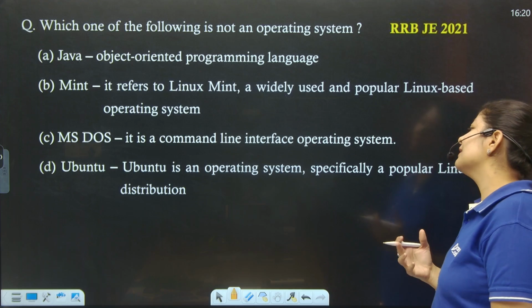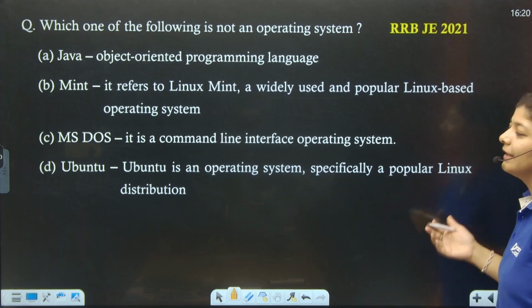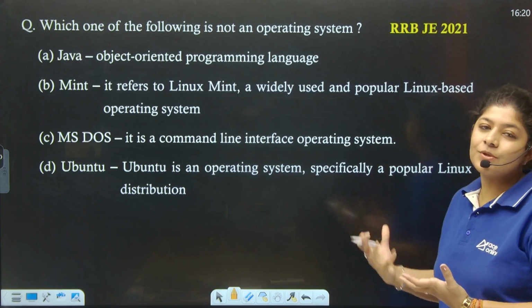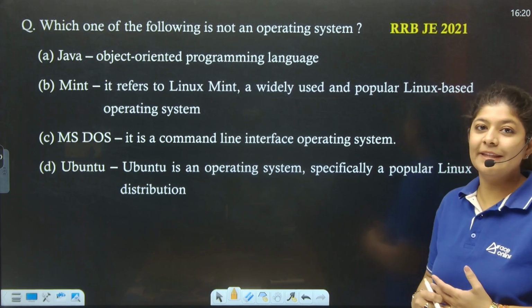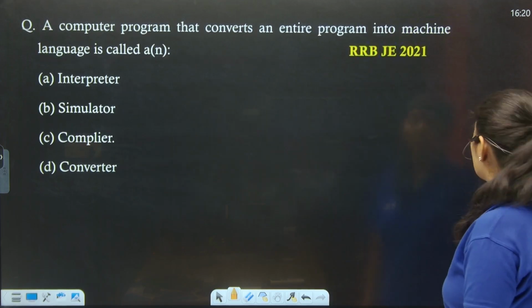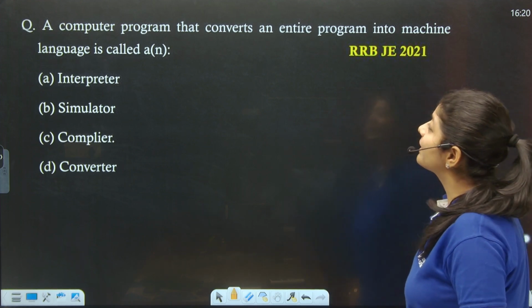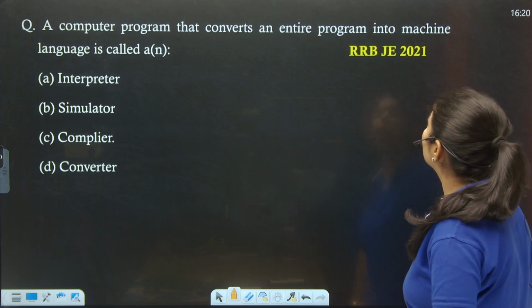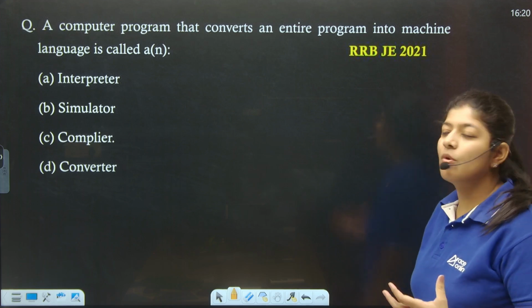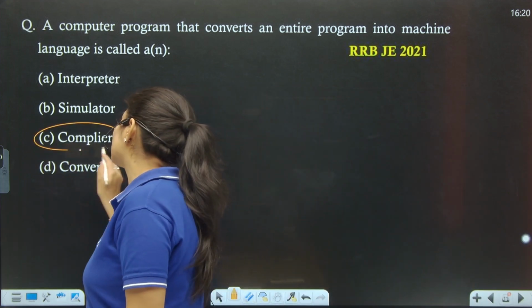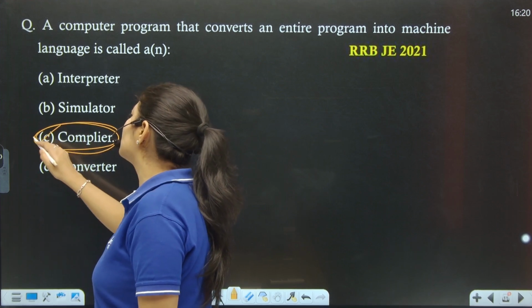Ubuntu is an operating system, especially a popular Linux distribution, right? So with the help of the options also, we can easily determine the correct answer. Next. The next question says that a computer program that converts an entire program into machine language is called, it's very simple, it's nothing but the compiler. Basically, it compiles the code into the machine language.